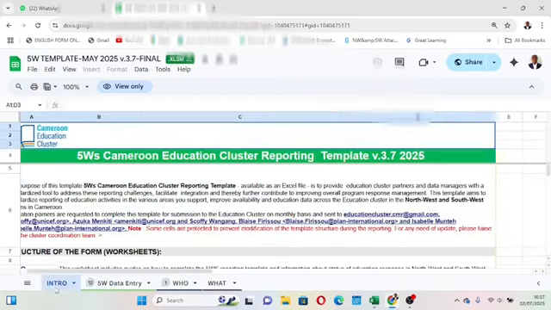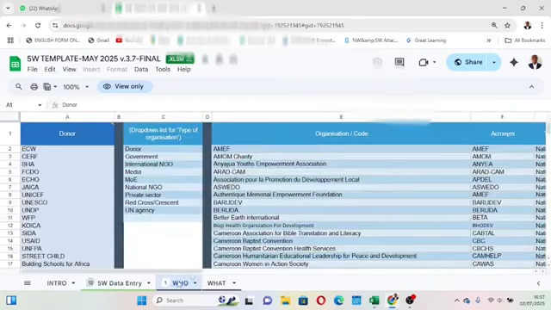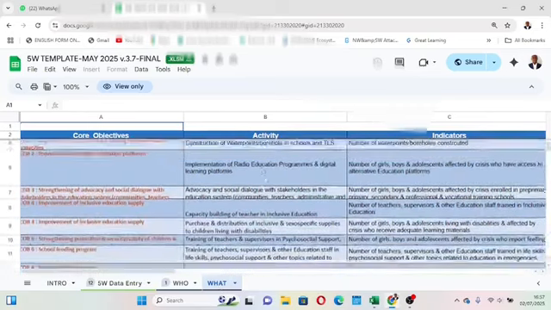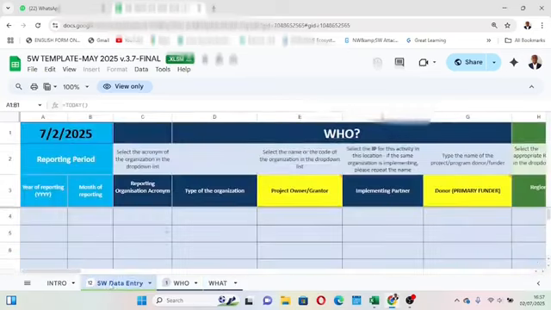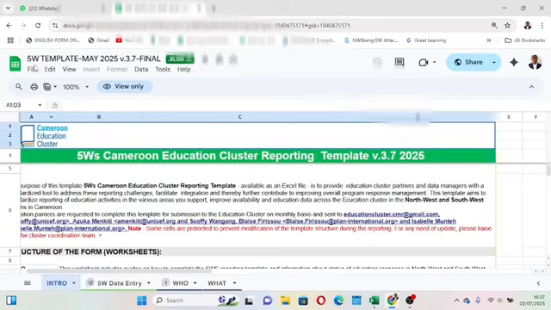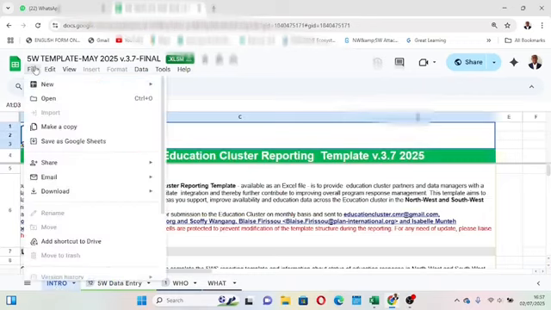Okay, you also have the area for intro, you have the area for who, you have the area for what. So you cannot start answering this report here. Okay, don't start answering it here. Remember, you must have internet to do this. While you are here, what you have to do, go up to this file here. You see this file. Okay, this file here, and then you click. When you click this file, you will see different options.